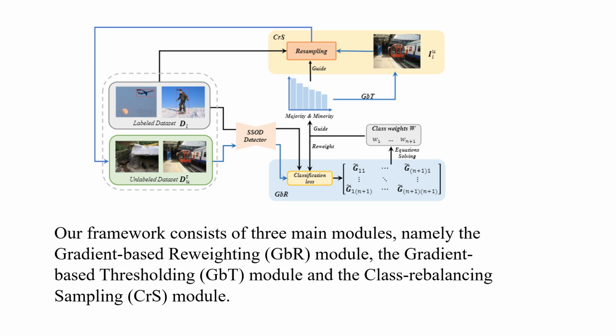To tackle two types of confirmation bias, we propose a simple yet effective gradient-based sampling framework for CISSOD. It consists of three modules. The GBR module dynamically optimizes a set of gradient-based linear equations to obtain the class-wise balancing weights. The GBT module, guided by the class-wise balancing weights, then performs adaptive thresholding to obtain class-balanced pseudo-labels. The CRS module performs image-level data resampling with respect to the confidence and thresholds from GBT. Our method is agnostic to all SSOD methods.